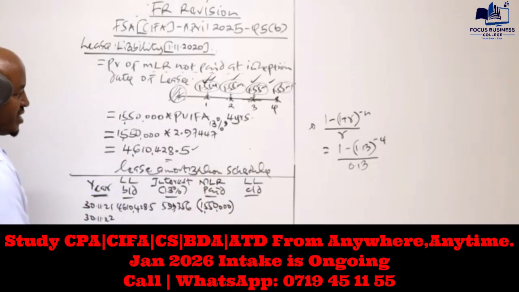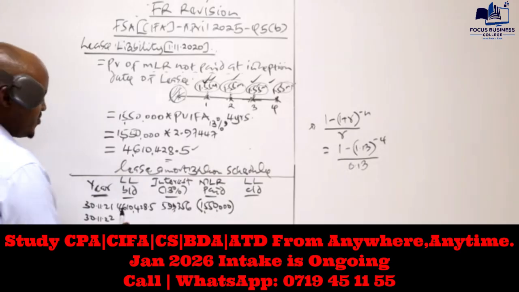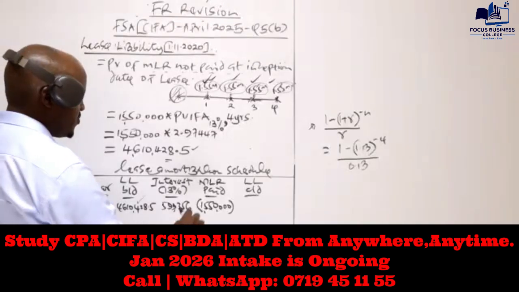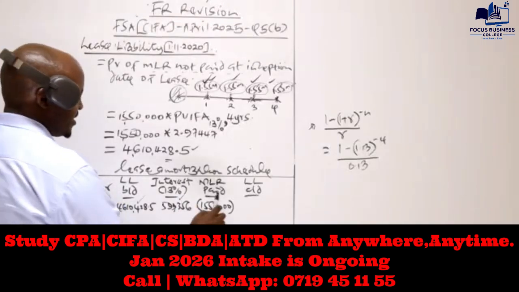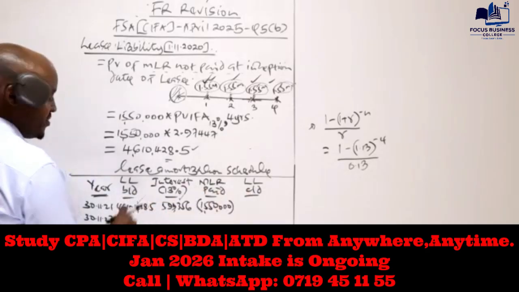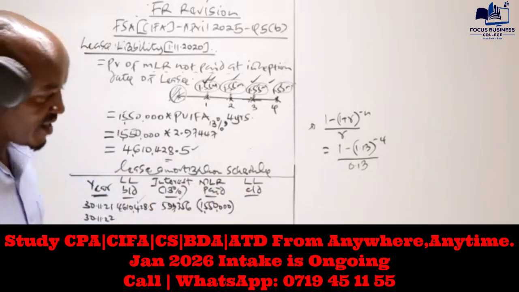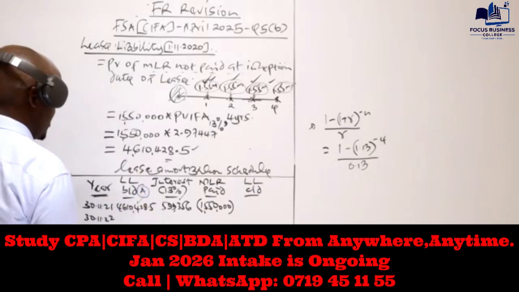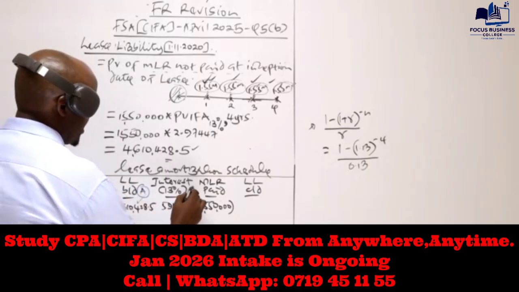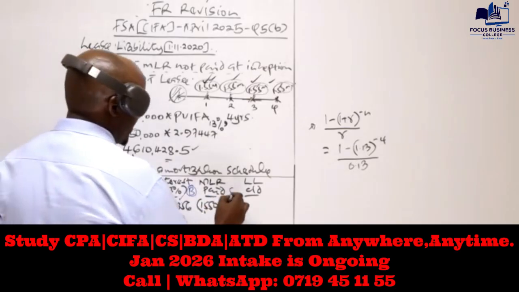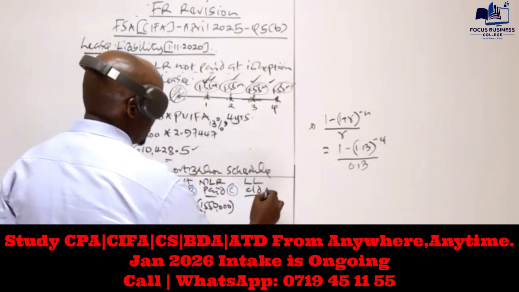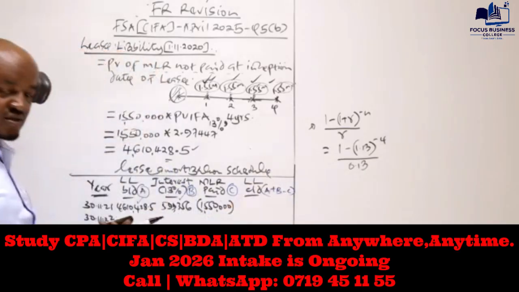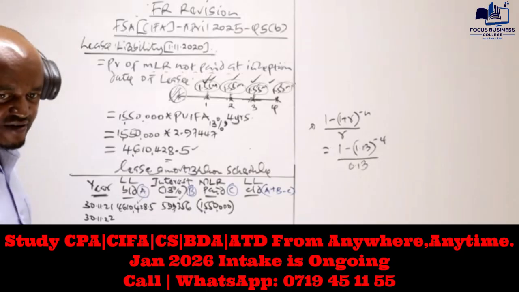So to compute the lease liability at the end of year one, we take the lease liability at the start of year 1, we add the interest, and we minus this. In other terms, we are taking A, the lease liability at the start, adding B, the interest, and subtracting C, the minimum lease rentals paid. So A plus B minus C. That's basically how we are getting that value there.